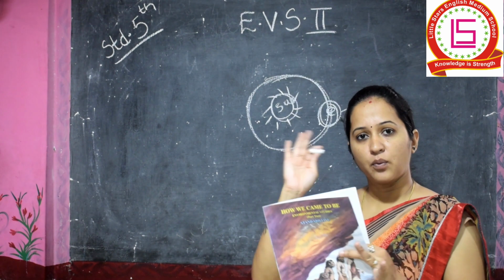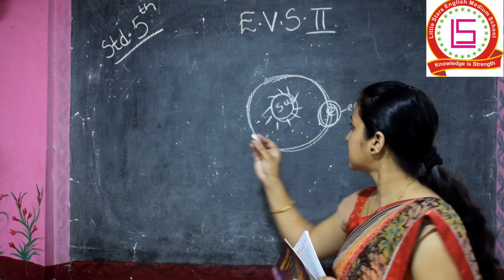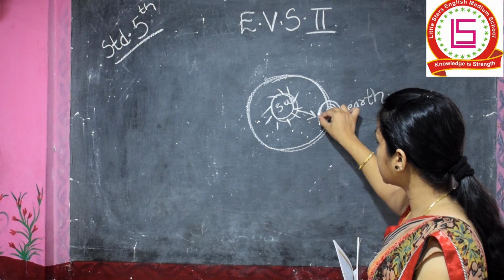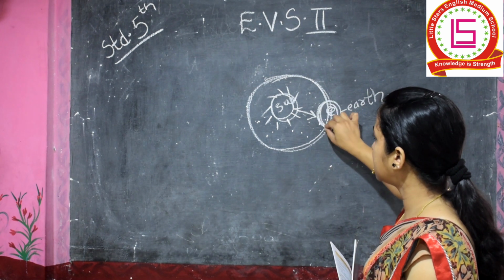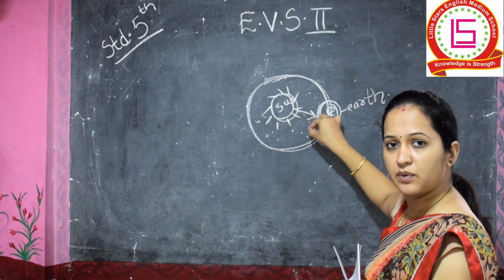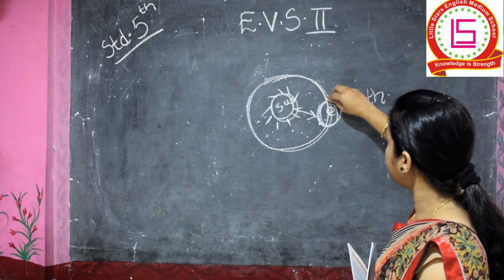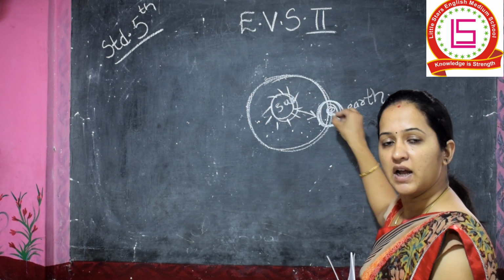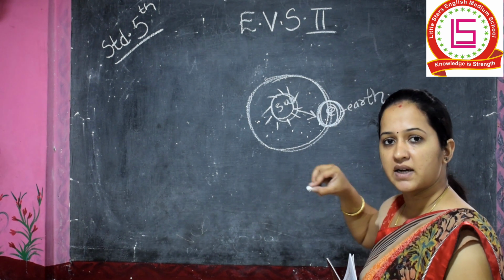Whichever part is facing the sun, see, now this part is facing the sun, so this area will see daytime. But this part which is not facing the sun will have night at that time. Why?